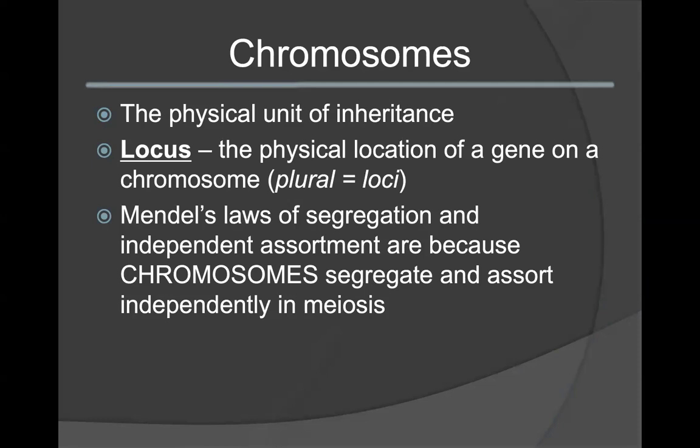Mendel's law of segregation and independent assortment occur because chromosomes separate out and also assort themselves independently in meiosis. Remember that both of these laws occur in anaphase 1. Law of segregation refers to when those homologous chromosomes separate from each other, and the law of independent assortment refers to the fact that all of those tetrads will assort themselves independently within the cell, such that when producing gametes, it is completely random as to which side the homologous chromosomes will separate to.